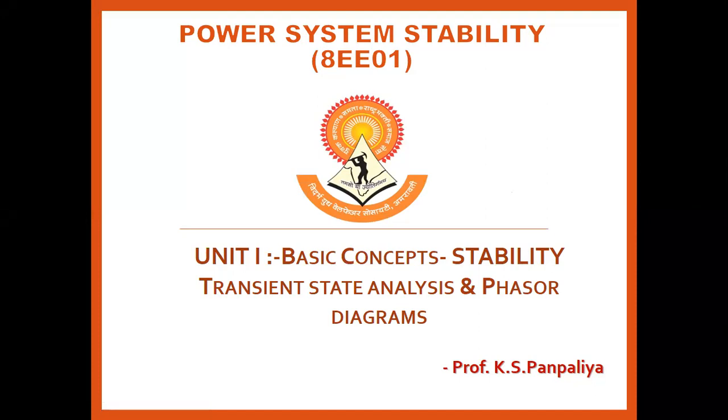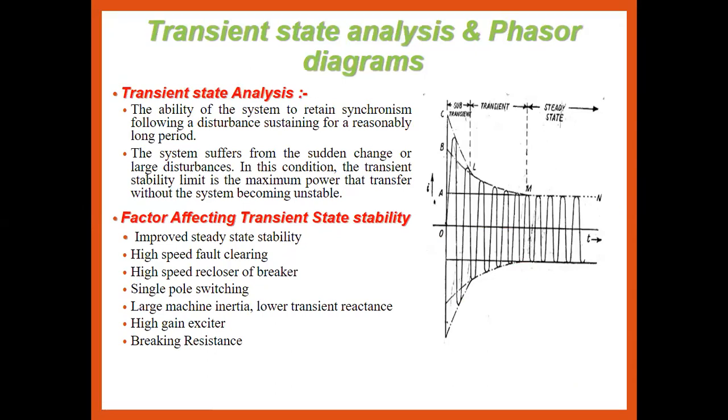So in today's lecture, we are going to discuss transient state analysis. What is transient state analysis? It is the ability of the system to retain its synchronism following a disturbance sustained for a reasonably long period.